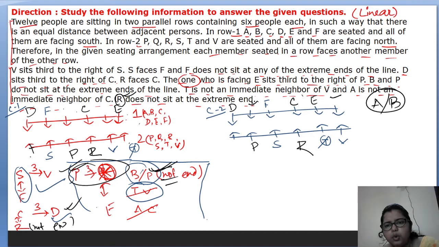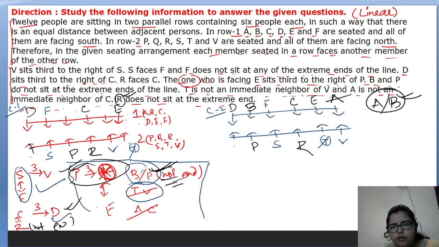Now see, the same thing happens here. There are two vacant places, this one and this one, and only A or B will sit here. But B can't sit here because it is already given that B will not sit at either extreme end of the row. That's why what will be the position of B? The position of B will be this, and who is left? A is left here. So we can just write it here. No problem with that. Understand? Only A is left. That's why we write it here.